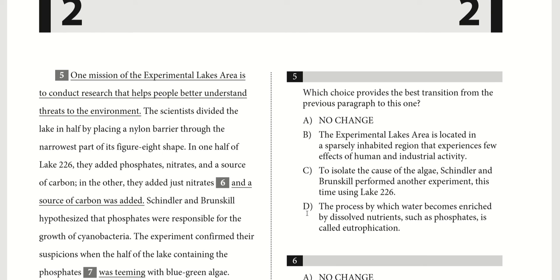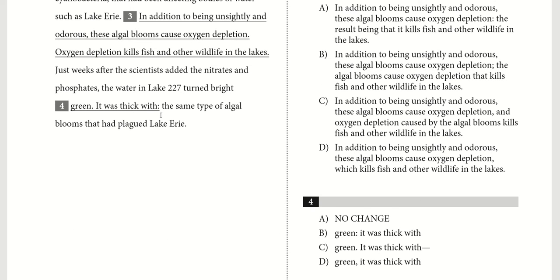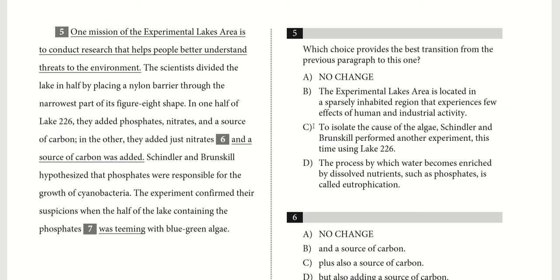What about D? "The process by which water becomes enriched by dissolving nutrients is called eutrophication." Okay, again, it doesn't contradict anything, but it's just kind of irrelevant. It doesn't help introduce any new information here, and it doesn't in any way connect with the last paragraph. So C is our answer here.